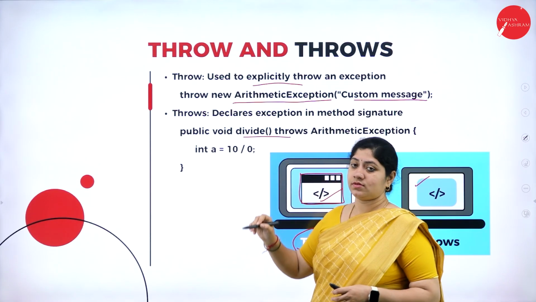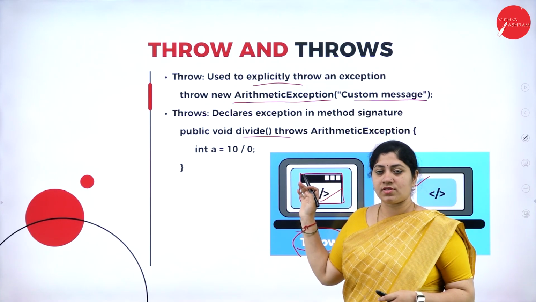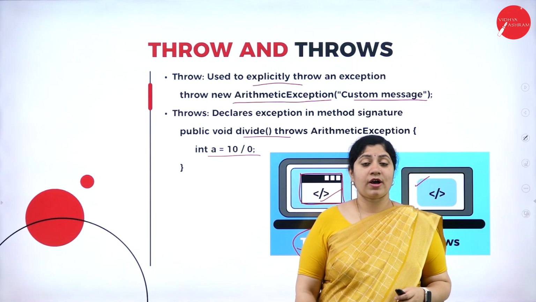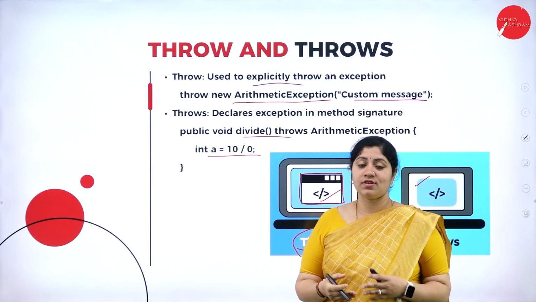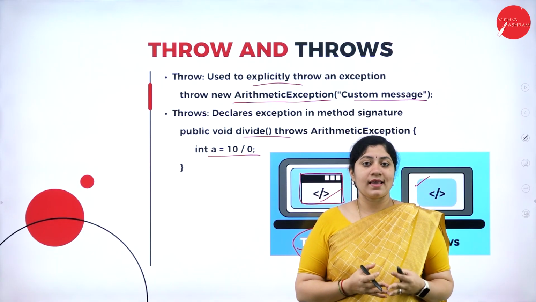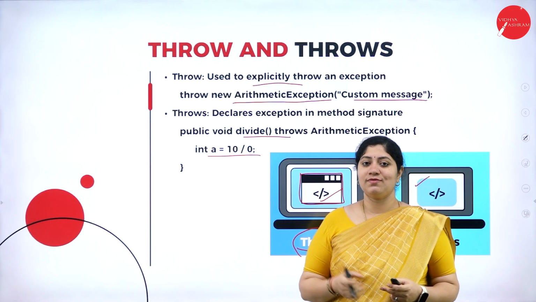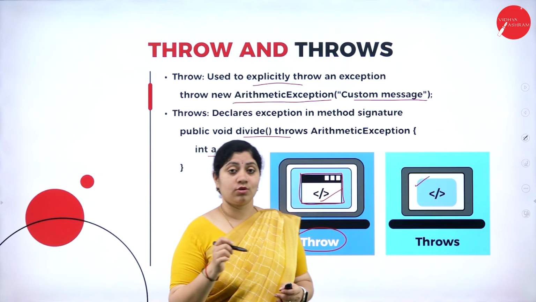Public void divide, and we are considering ArithmeticException. Inside that we are writing int a equals 10 by 0, which is very difficult to handle by a system. So it will cause an exception, and that exception is declared by the throws keyword. Alright, so this is a simple difference between throw and throws.